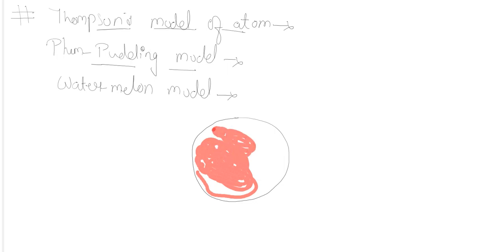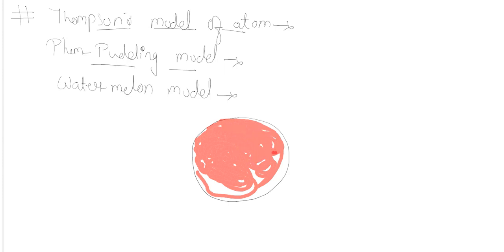You know that in a watermelon, the whole watermelon is filled with red colored matter.